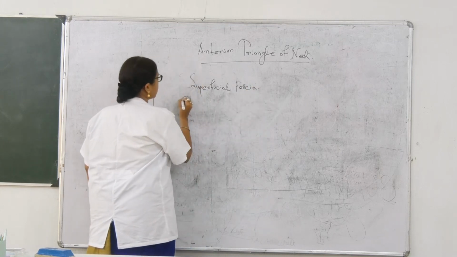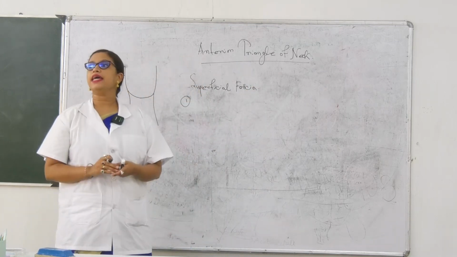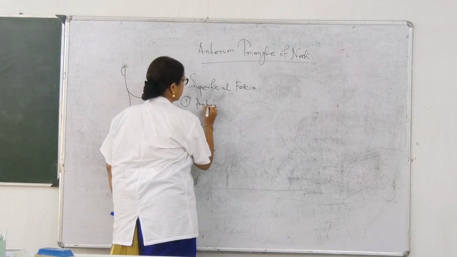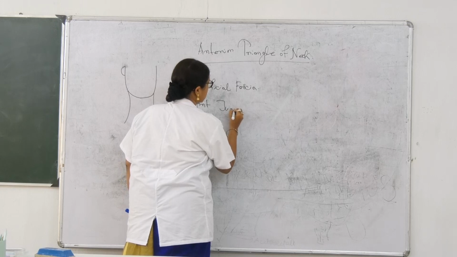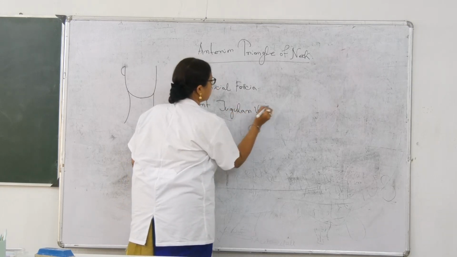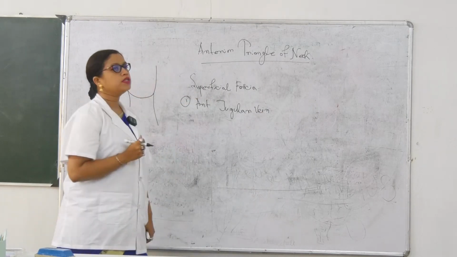Okay. So what are the structures you will get? Number 1 is anterior jugular vein. Write it down. Anterior jugular vein.